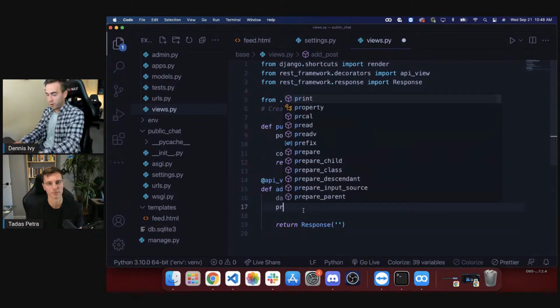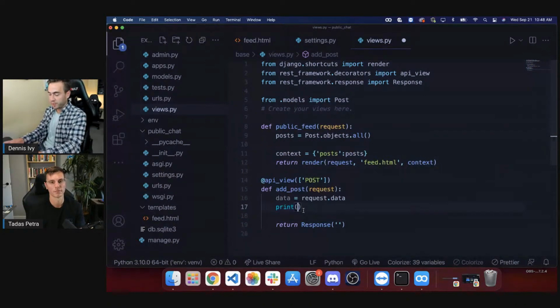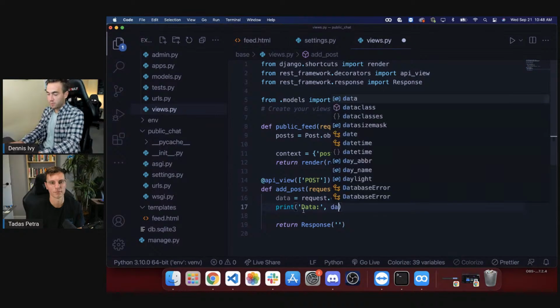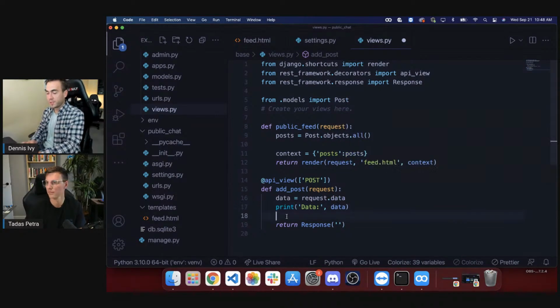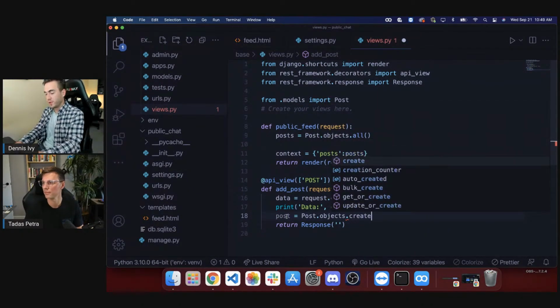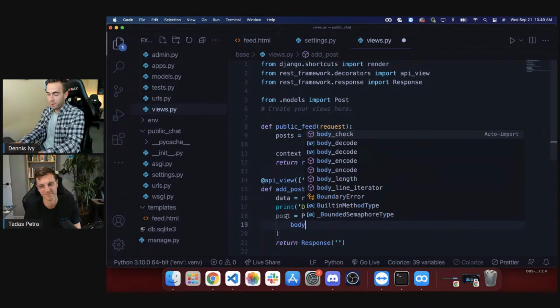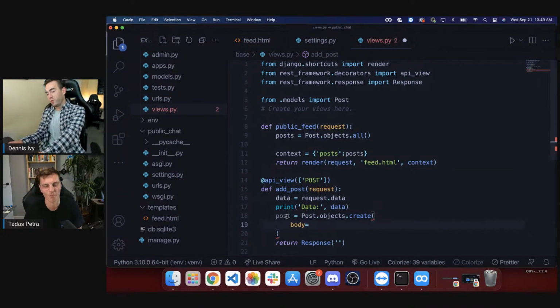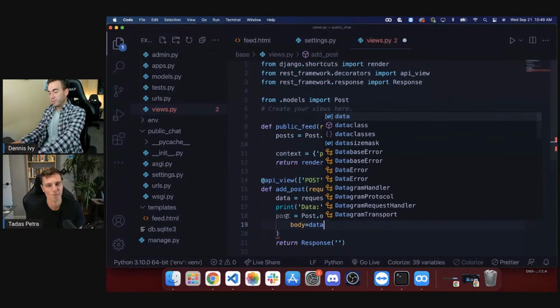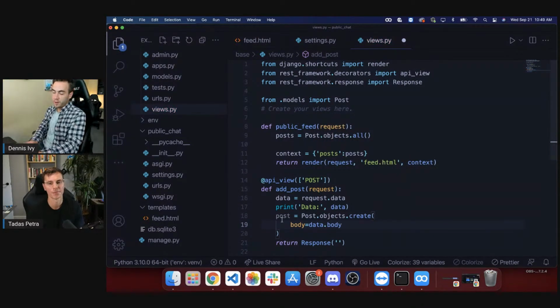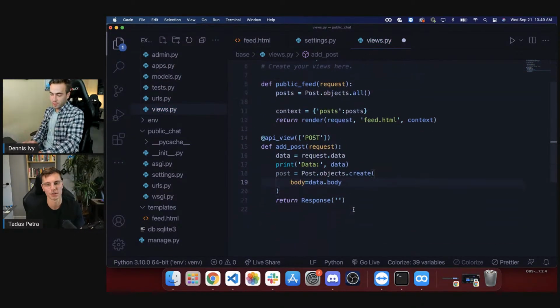And then we're going to print the data, so I can debug this just in case. With this data, we want to go ahead and do post equal to Post.objects.create. There are different ways of doing this, but I'm just going to use the create method. The body is going to be equal to data.body. That's the object that we're going to send.